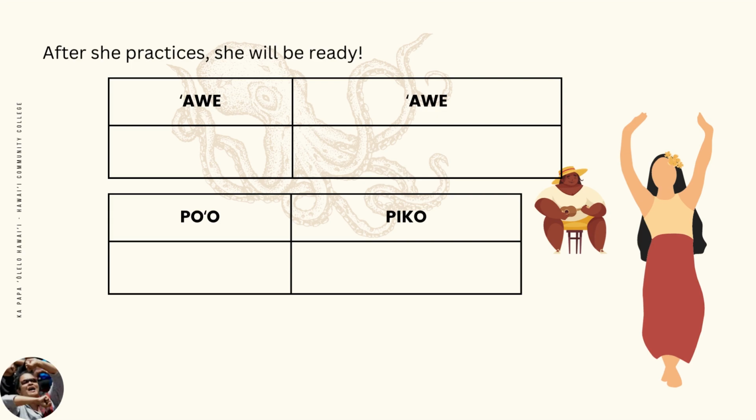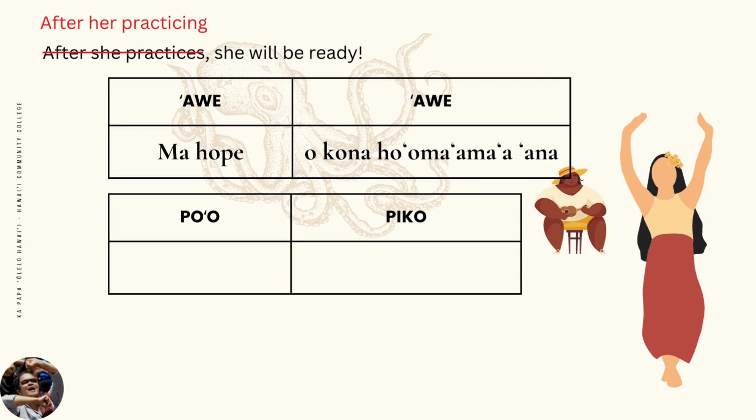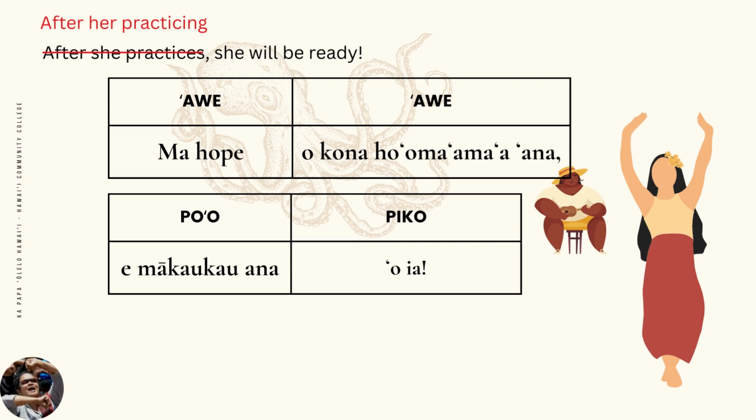Okay, back to the ave phrase. After she practices is a Kiʻa Pepeke, which is easier to translate if we think Hawaiian. After her practicing, which translates as ma hope o kona hoʻomaʻamaʻa ana. Now we can translate the second half of the sentence. She will be ready. E unuhi. She will be ready is e makaukau ana ʻo ia. And that's how we translate Kiʻa Pepeke with Iʻoa Henua.